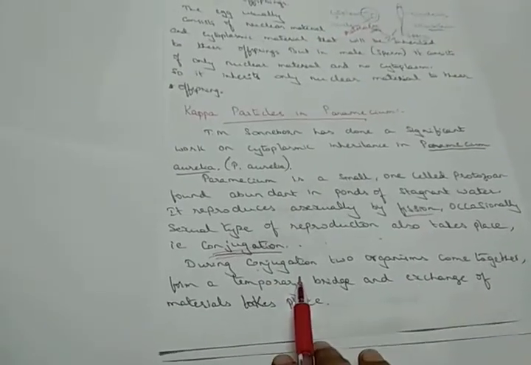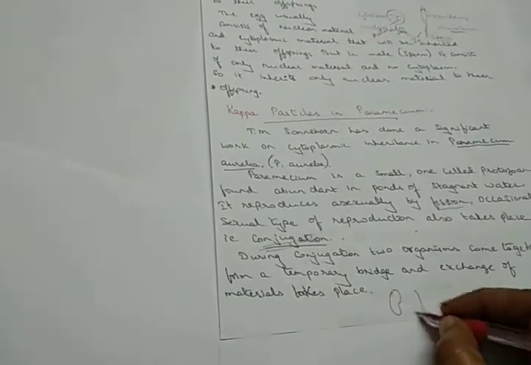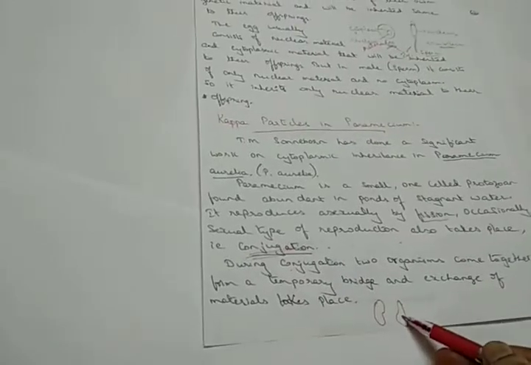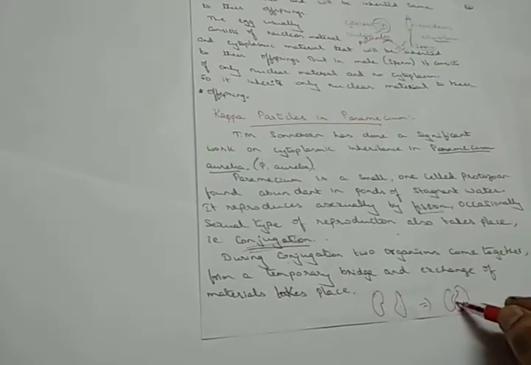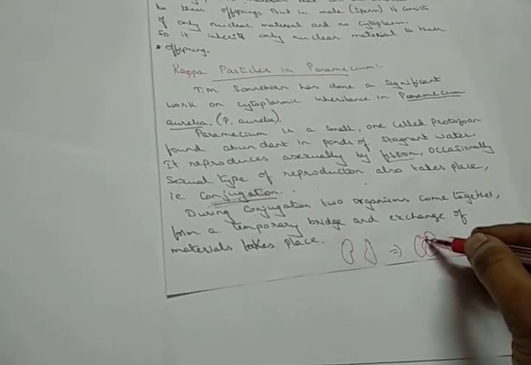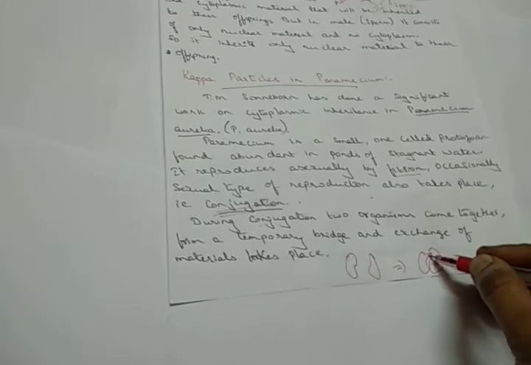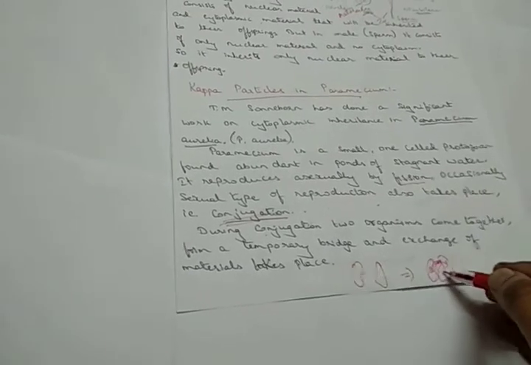What do we mean by conjugation? Let's see here. Just for example, take two Paramecium organisms. They come together, get very close to each other, and form a small bridge in between them. This is a temporary bridge, and they exchange genetic materials through that bridge, and that is called conjugation.